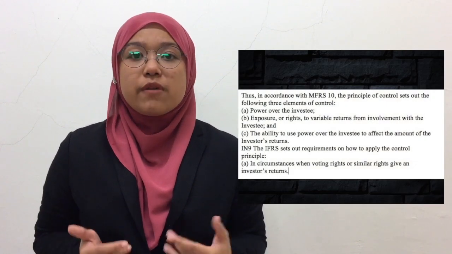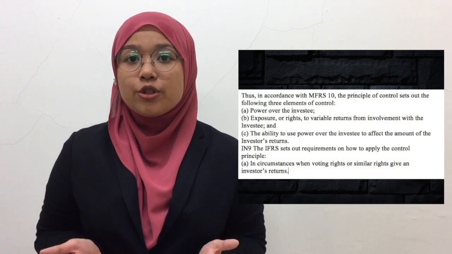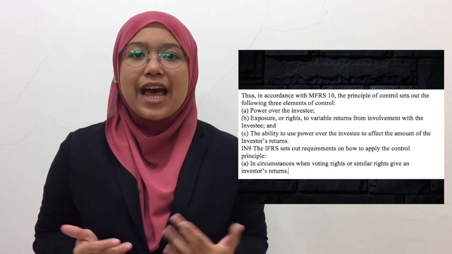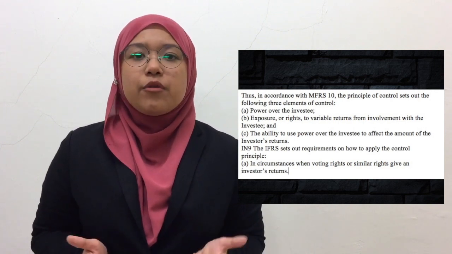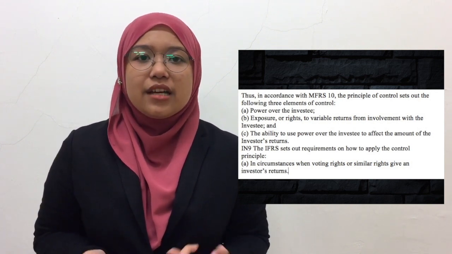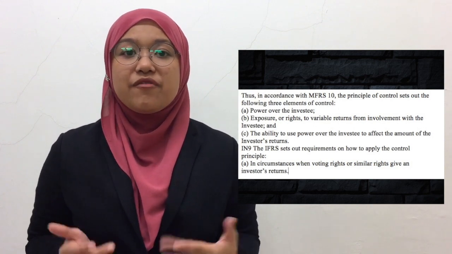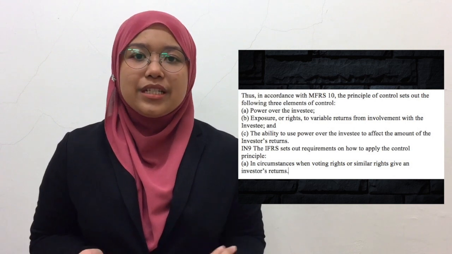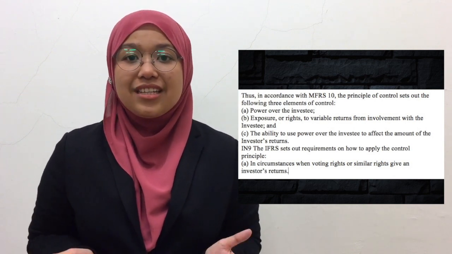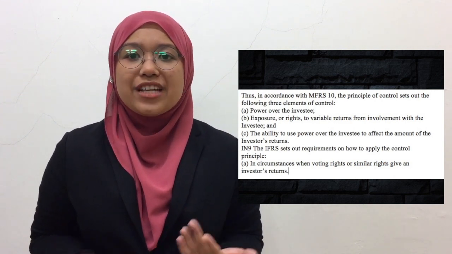Thus, in accordance with MFRS 10, the principle of control sets out the following 3 elements of control. First, power over the investee. Second, exposure or rights to variable returns from involvement with the investee. And last but not least, the ability to use the power over the investee to affect the amount of the investor's returns.